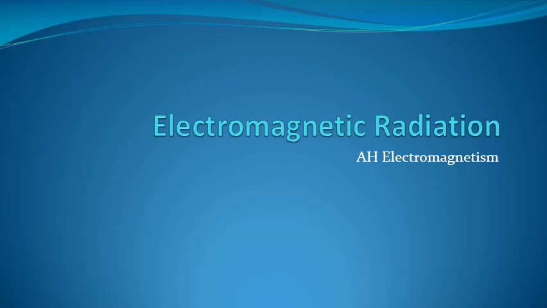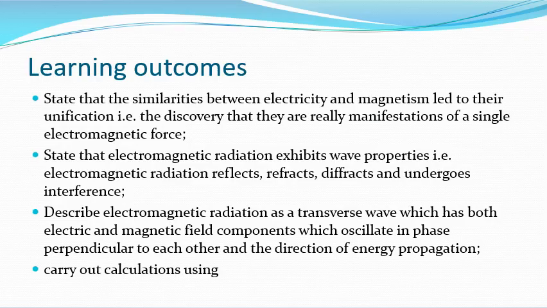Welcome to this video for the Advanced Higher Physics topic of electromagnetism, looking at electromagnetic radiation and some of Maxwell's relationships. These are the things that we're going to briefly discuss in this video. The unification of electricity and magnetism by James Clerk Maxwell.